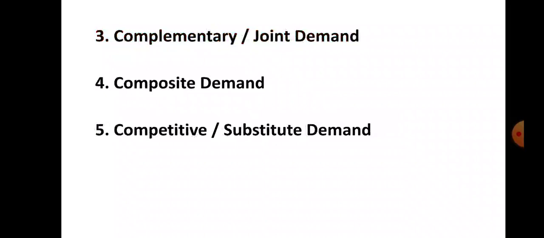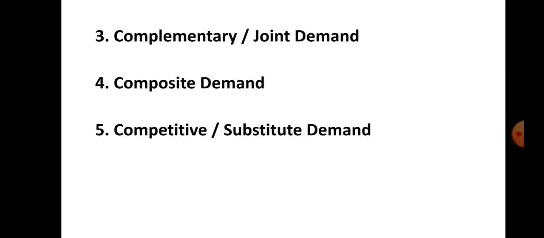Let us see the third type of demand, that is complementary demand. Complementary demand is also known as joint demand. When two or more commodities are demanded to satisfy a single human want, then that demand is known as complementary demand or joint demand. For example, toothpaste and toothbrush, pen and ink, mobile and SIM card, car and petrol, pen and paper, etc. So demand for all these commodities is a complementary demand or joint demand.